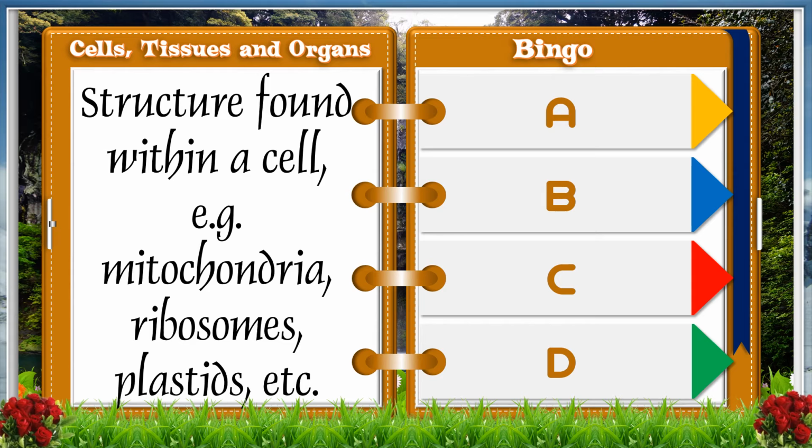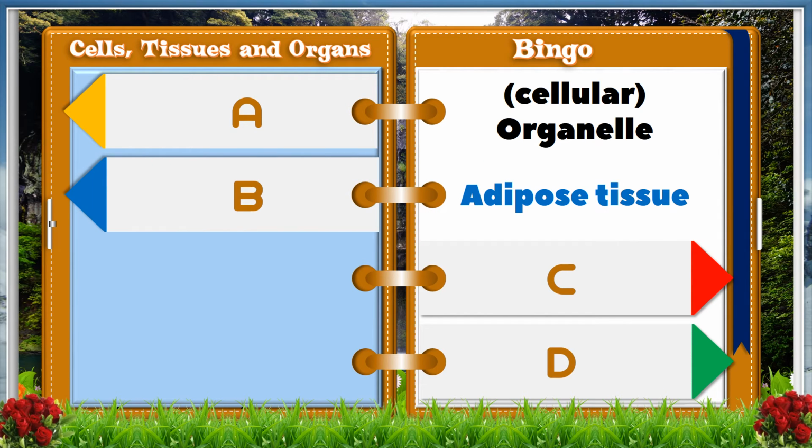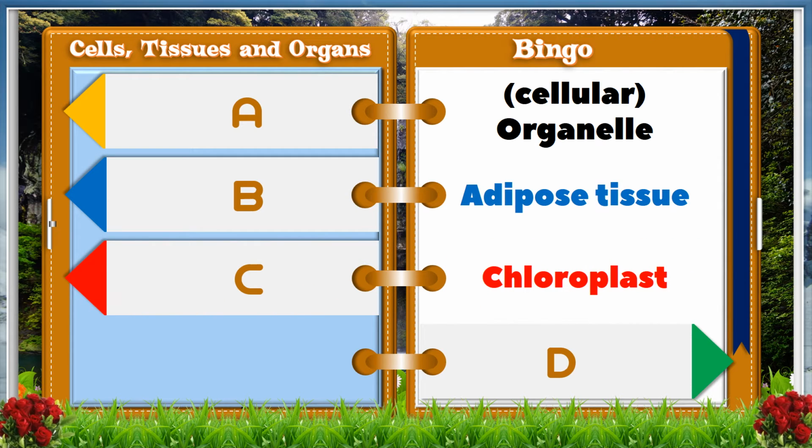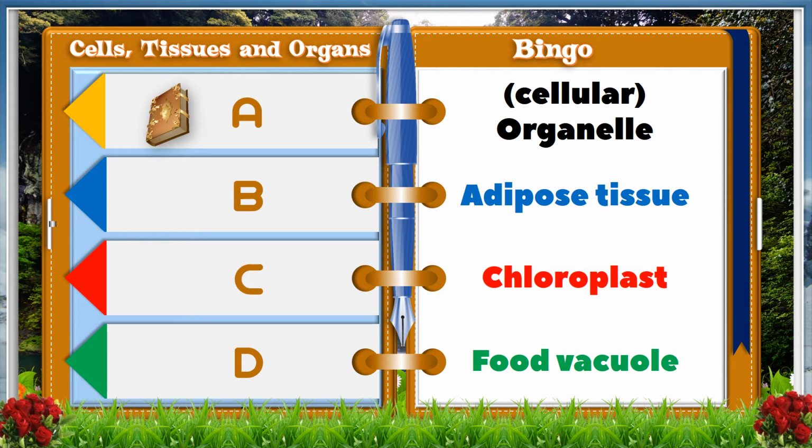Structures found within a cell, e.g., mitochondria, ribosomes, plastids, etc. A, cellular organelle. B, adipose tissue. C, chloroplast. D, food virtue. And the answer is A, cellular organelle.